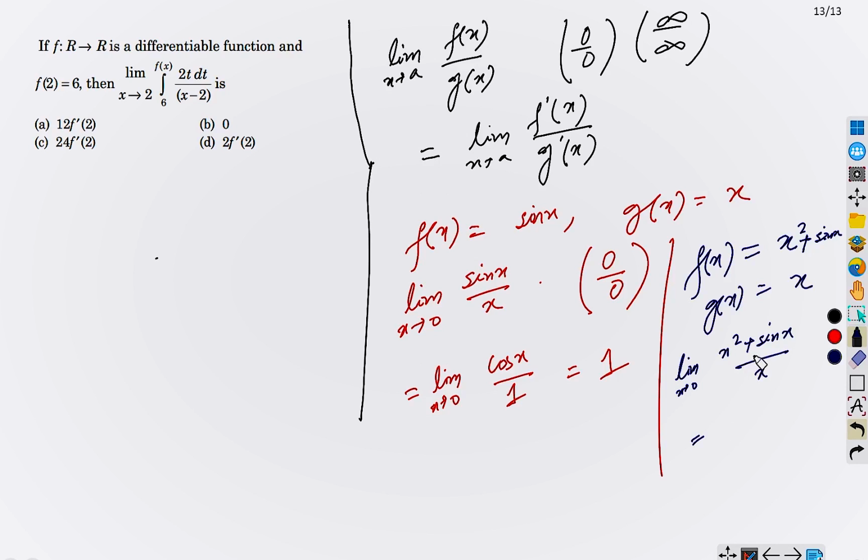Now it is in 0 by 0 form because as x tends to 0, the numerator is 0 plus sin 0, which is 0, and the denominator is also 0. So we will apply L'Hopital rule: x tends to 0, (2x plus cosine x) over 1. The denominator is 1, so it is not in 0 by 0 form. 2 times 0 plus cosine 0 is 1, so the answer is 1. So this is the L'Hopital rule and we are going to apply this here, okay?